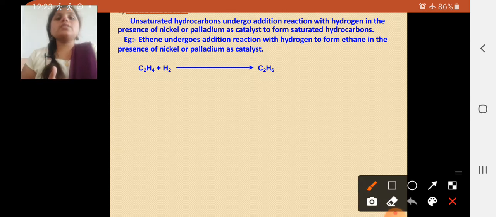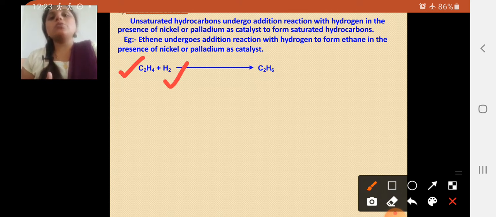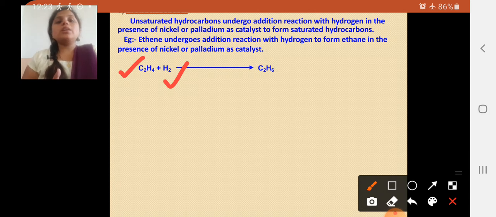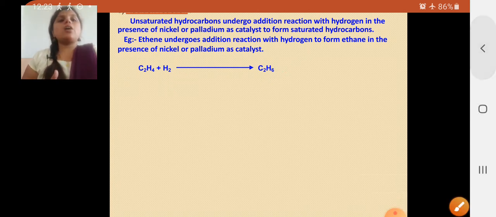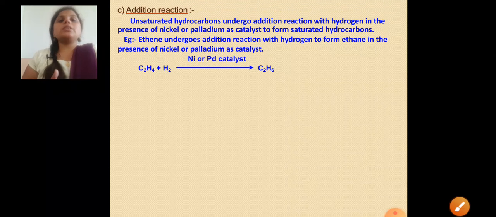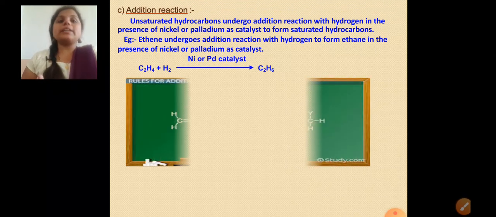Dear students, here we take the example of C2H4, ethene. When we add two atoms of hydrogen, we get C2H6. Let's see how it is converted in the presence of nickel or palladium catalyst.